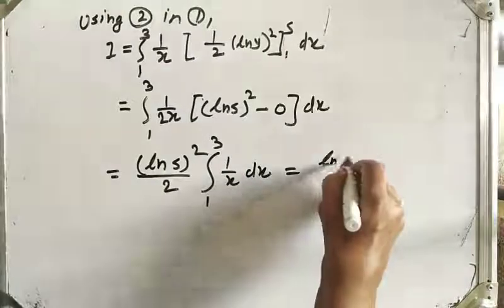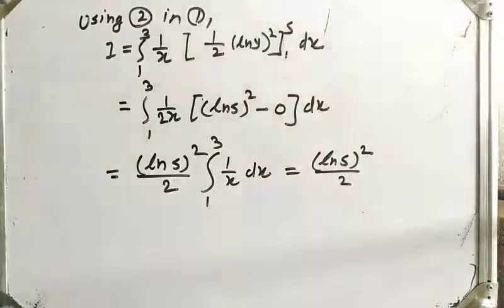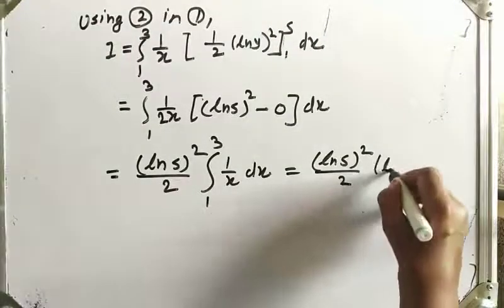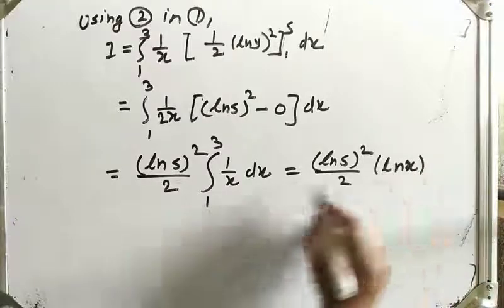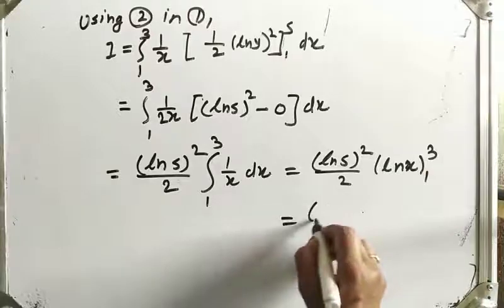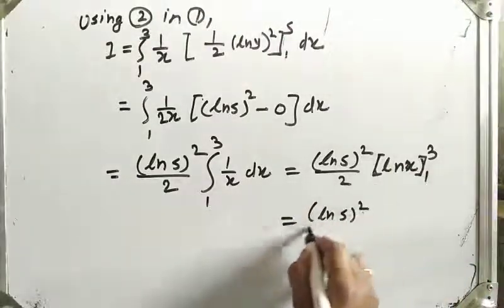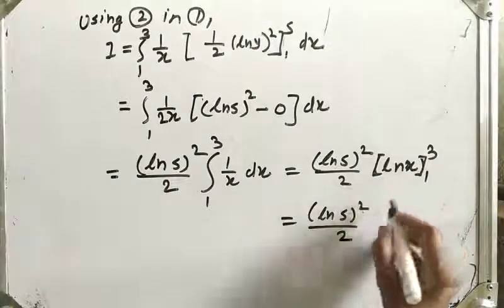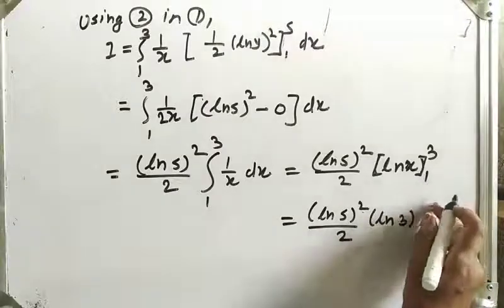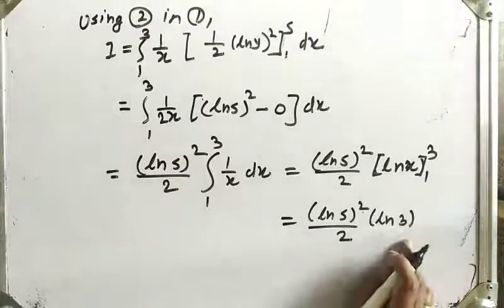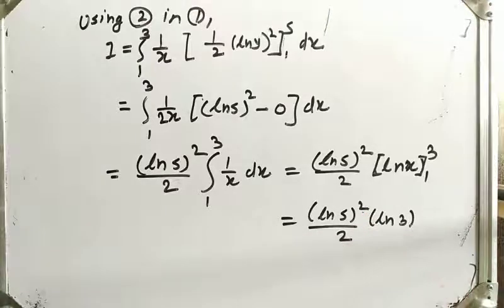That is, we get log 5 bracket square upon 2, and we know that integration of 1 upon x is log x, with limits 1 to 3. So again, after applying limits, log 5 bracket square upon 2, here we get log 3 minus log 1. Log 1 is 0, we know that, so we write only log 3. So our answer is log 5 bracket square upon 2 into log 3.